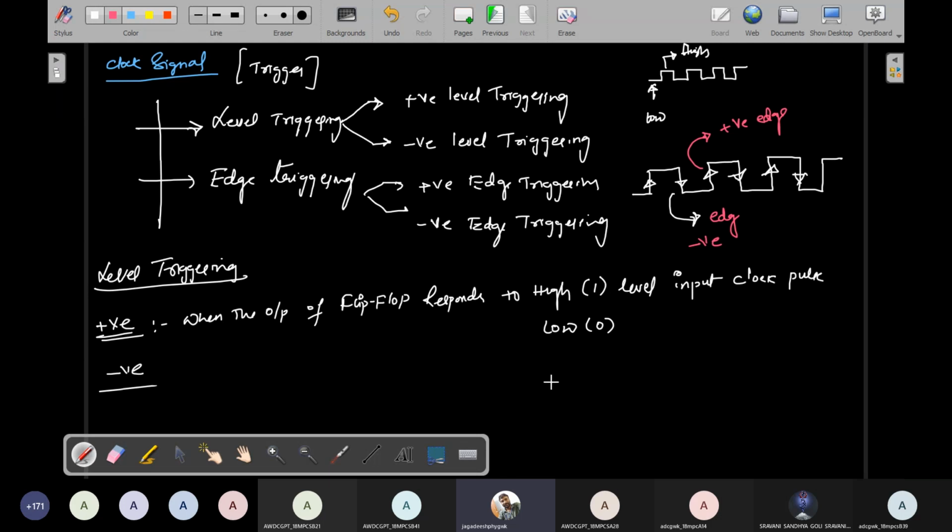Positive edge triggering means the clock pulse changes from low state to high state.